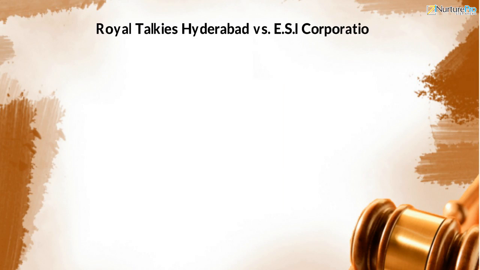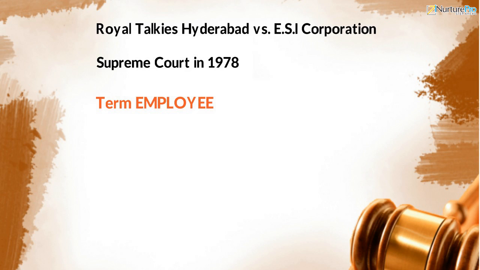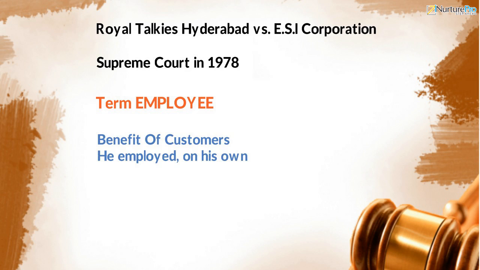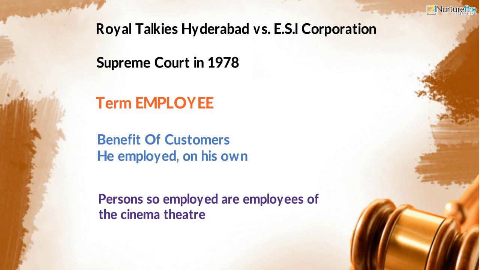In the well-known case of Royal Talkies Hyderabad versus ESI Corporation, the Supreme Court in 1978 explained the meaning of the term employee under this Act. In this case, manager of the Royal Talkies entered into an agreement with another person to maintain a canteen and a cycle stand for the benefit of customers. He employed on his own workers in the canteen and cycle stand. It was held that persons so employed are employees of the cinema theatre.